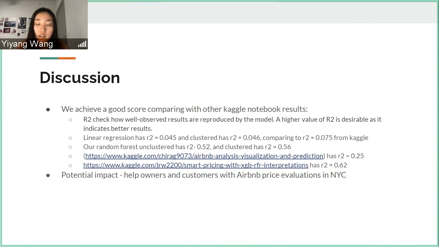Our random forest unclustered has R2 of 0.52 and cluster has R2 of 0.56. Compared to the decision tree model from Kaggle, we have R2 score of 0.25, and the best overall we see from Kaggle is R2 equals to 0.62. The potential impact of our model is to help owners and customers with Airbnb price evaluations in New York City.